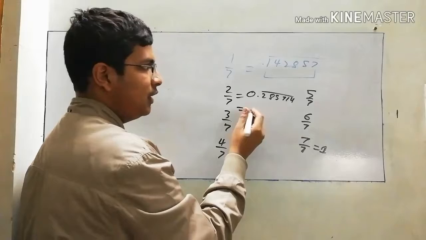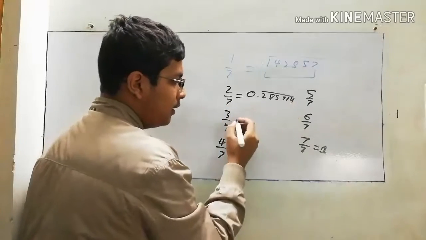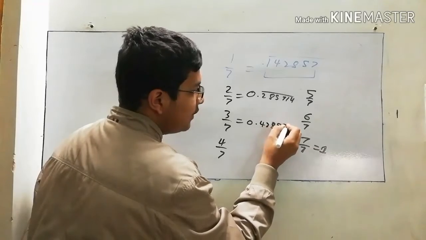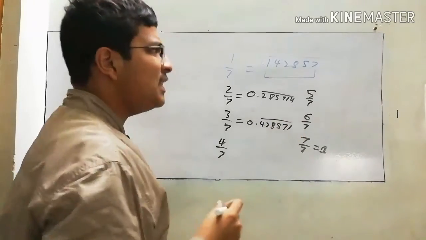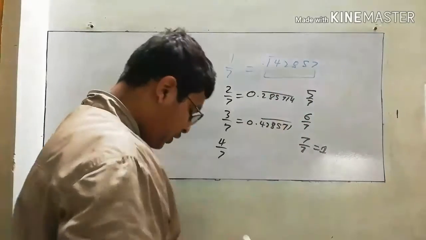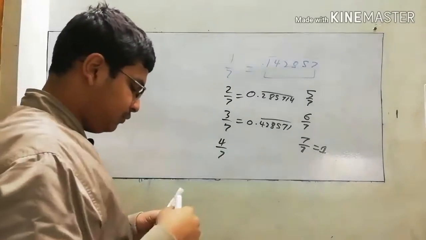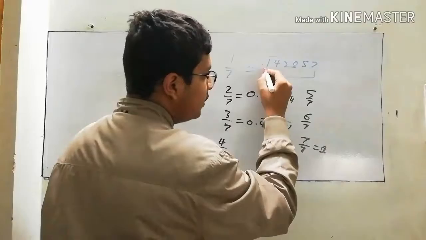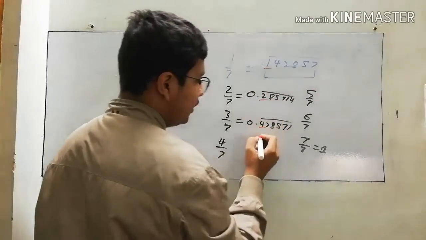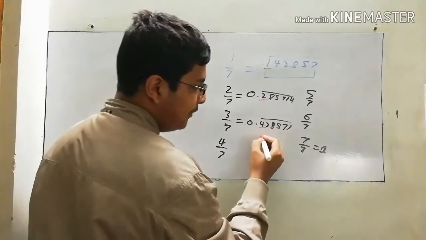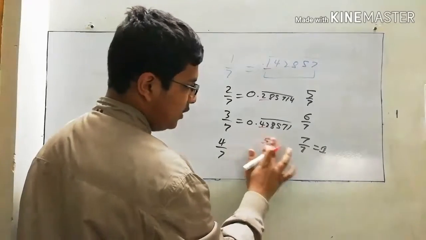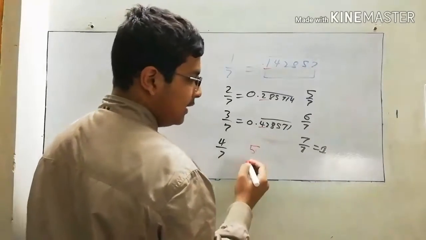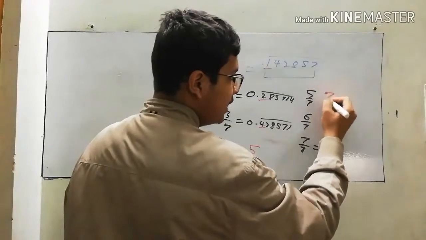In 3 by 7, as I told you earlier, it's 0.428571. See down. Take a look at the first digit. Here it is 1, here it is 2, here it is 4. The first digit will be 5 at 4 by 7. You can check here also using the calculator, but I don't want to make the video too long. Then there will be 7 and there will be 8.